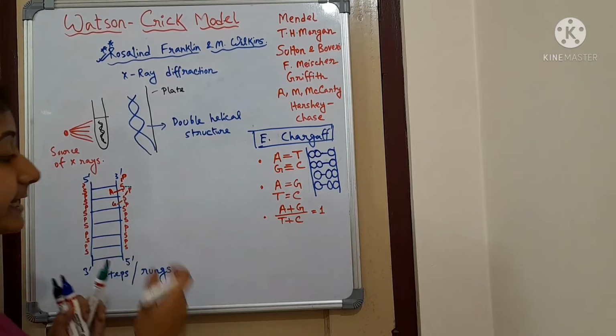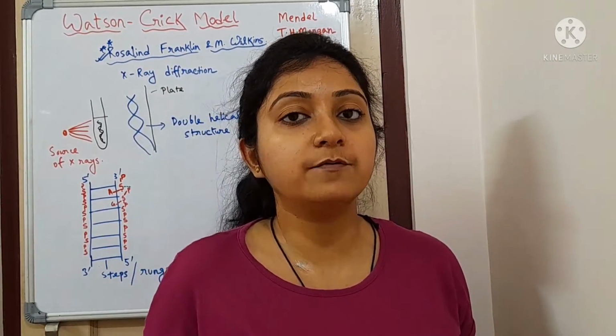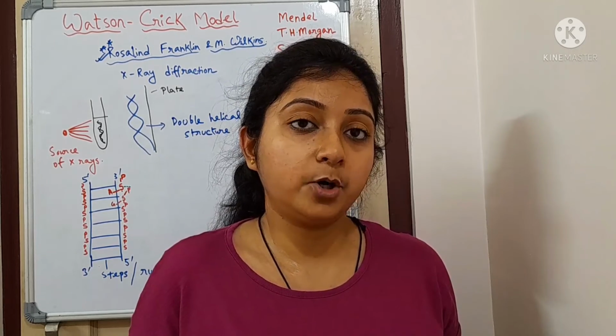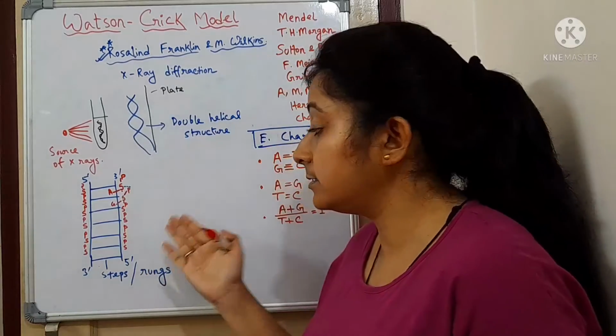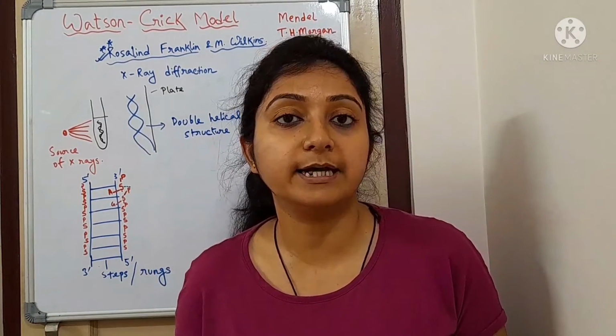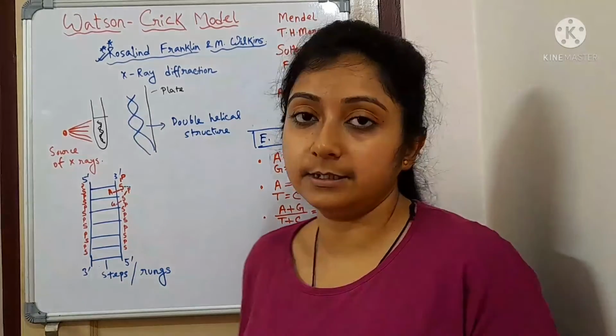That is why it is said that the DNA backbone is made up of alternating sugar and phosphate. This is the reason why it is called an alternating sugar-phosphate backbone.